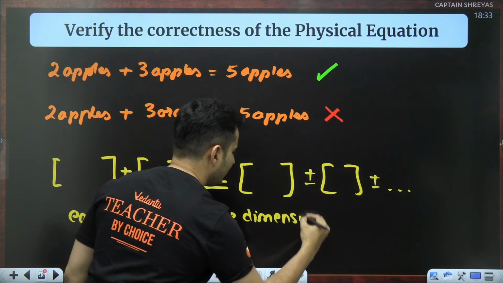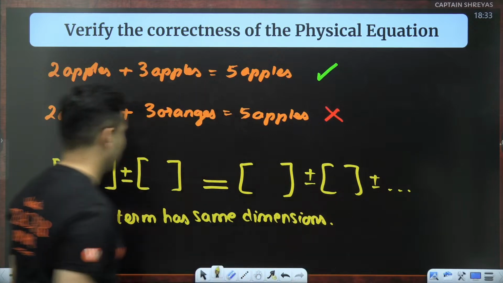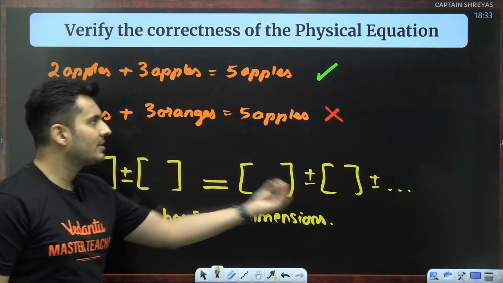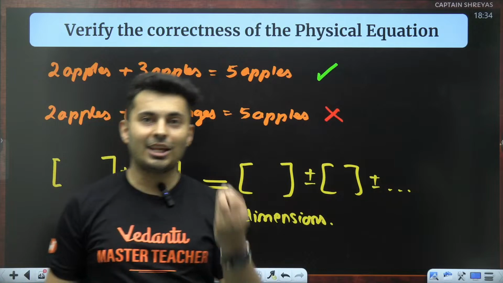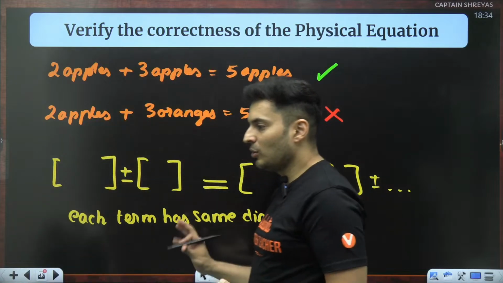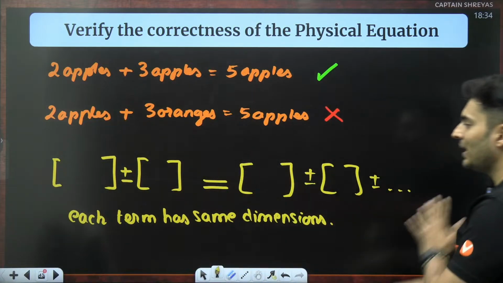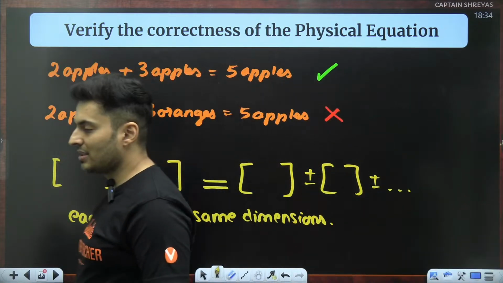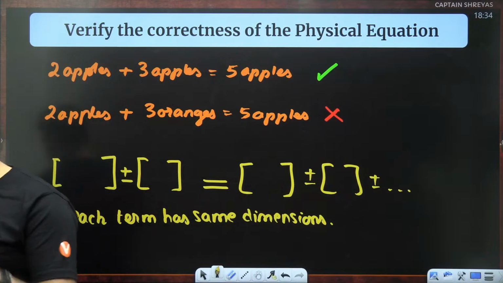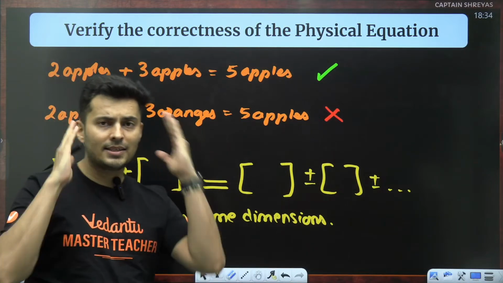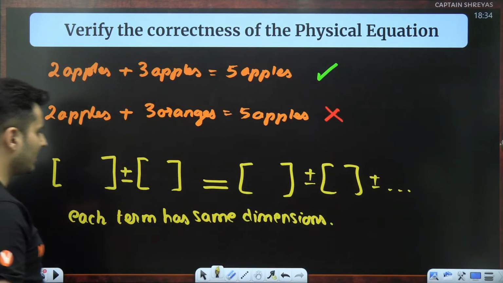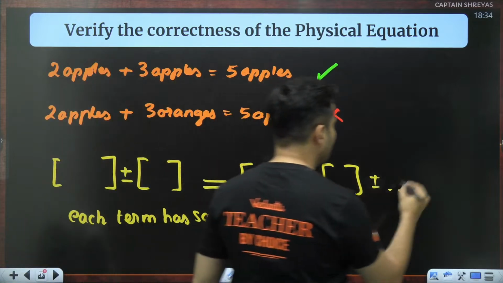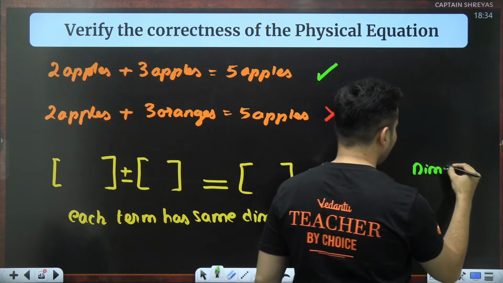Only then it is said to be a correct equation. Otherwise, the equation is not at all correct. Only then is the equation correct when the dimensions which are being added or subtracted are exactly the same. Such an equation is said to be dimensionally consistent,